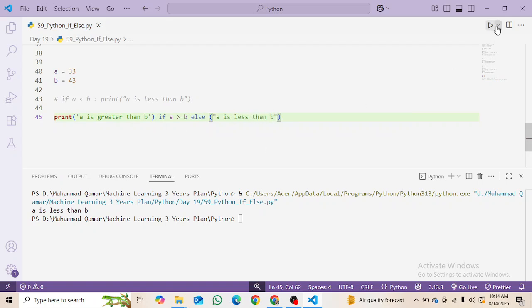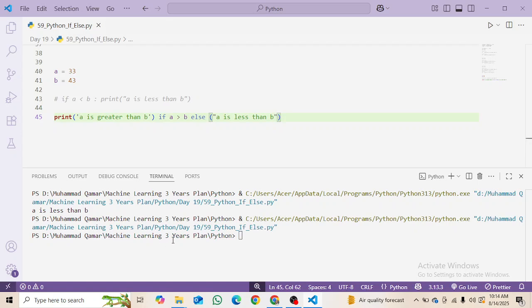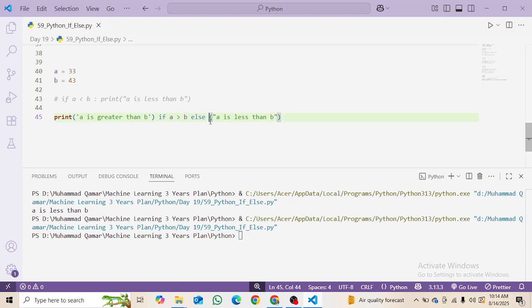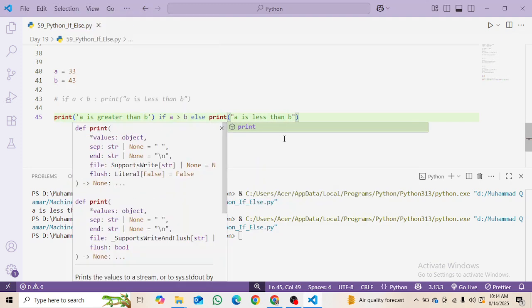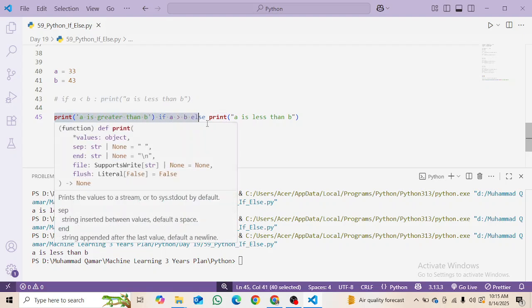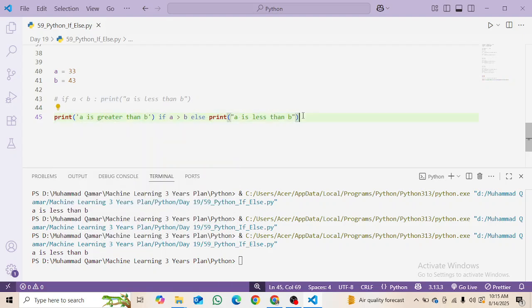Run it. I am doing something wrong, I have to use the print statement after else. Now check it out: a is less than b. That is how we can use if else in one line.